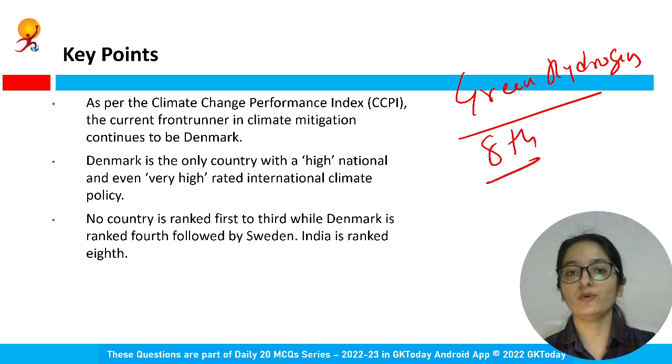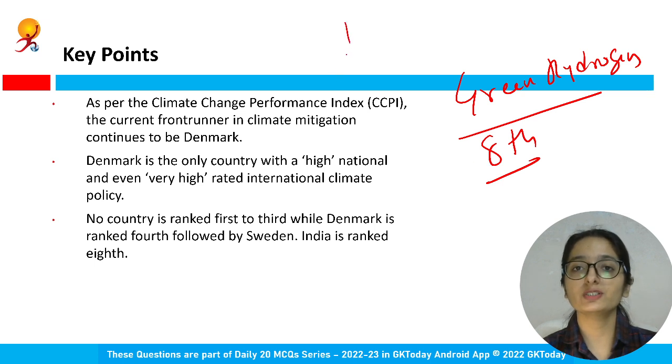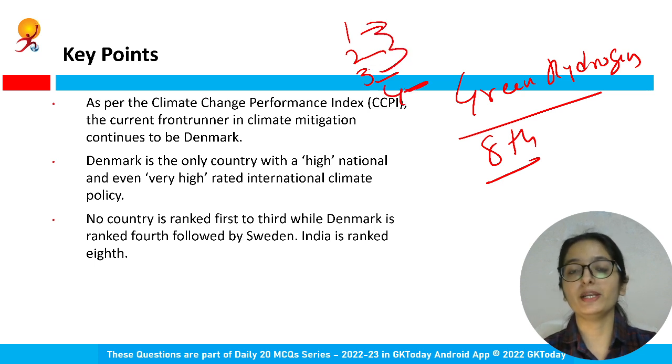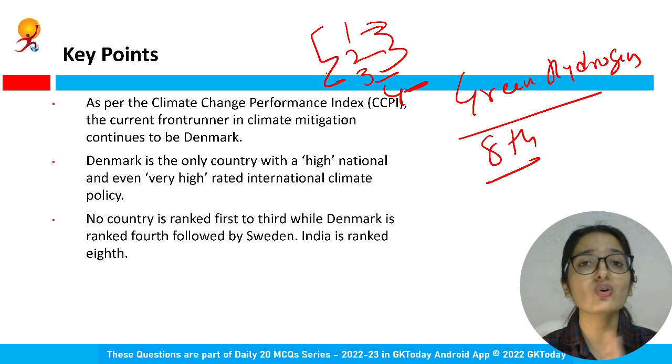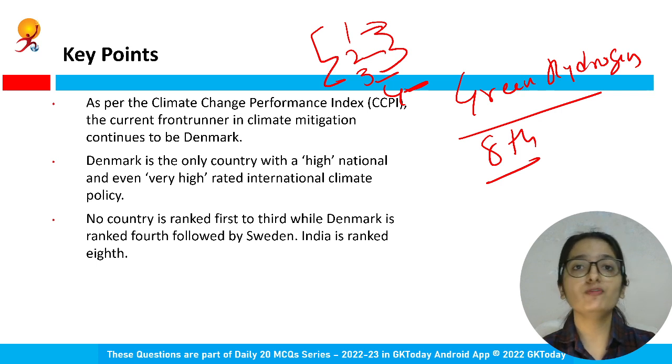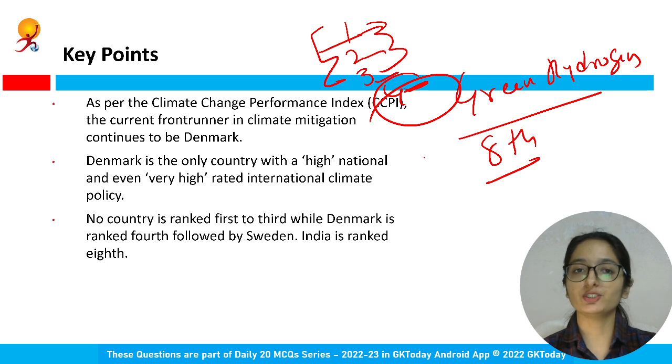But at the same point of time, there is no country that has ranked 1st, 2nd or 3rd. These 3 spots are empty. Denmark ranked 4th. This is a very important point. In this particular index, there is no country that fulfilled all these parameters and achieved the number 1 ranking. The first 3 spots are empty. Denmark received the 4th spot, followed by Sweden. So Denmark is the only country here with high national and very high rated international climate policy.